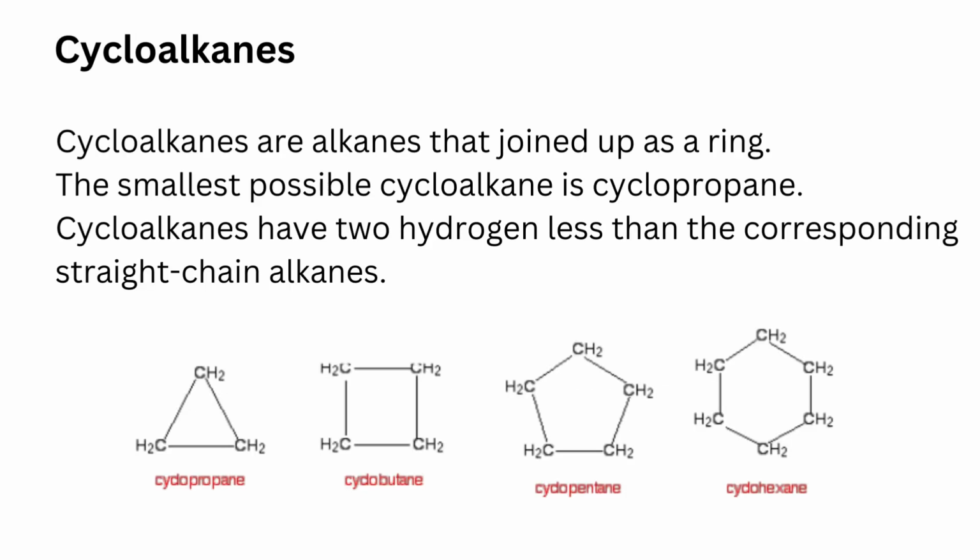Cycloalkanes. These are alkanes that are joined up as a ring. The smallest possible cycloalkane is cyclopropane. Cycloalkanes have 2 hydrogens fewer than the corresponding straight-chain alkanes.